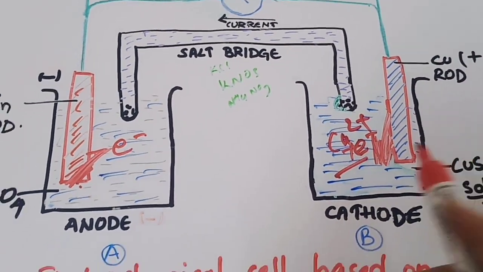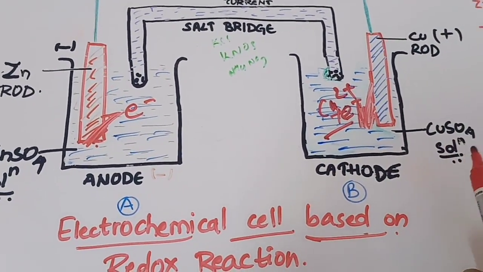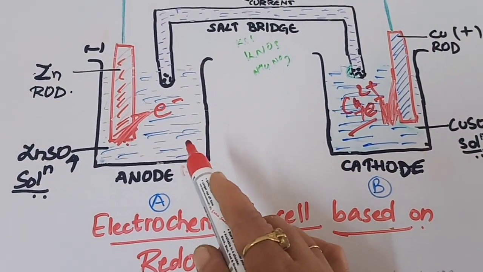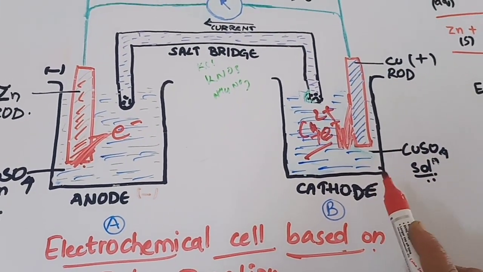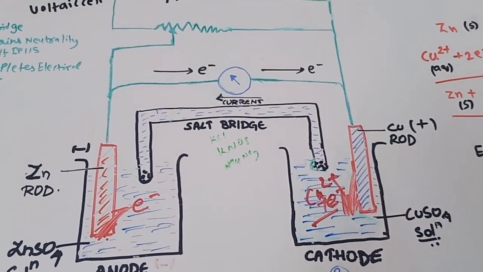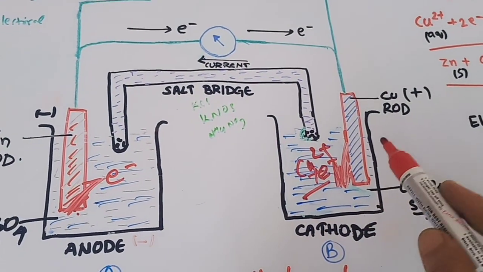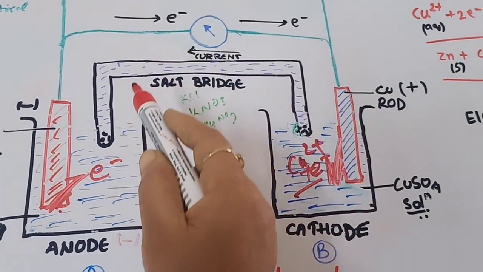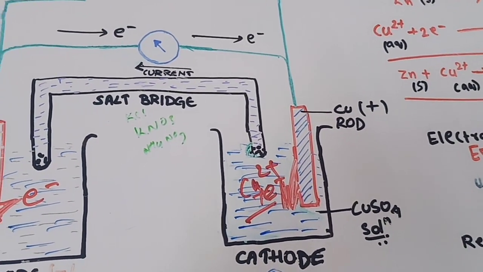So we can say that in these two cells, oxidation takes place at the zinc and reduction takes place in the cathode compartment. As the electrons are generated here, this is the negative pole, and they are accepted here, so this is the positive pole. The electrons start flowing from the anode towards the cathode, and the current will flow from the cathode towards the anode.